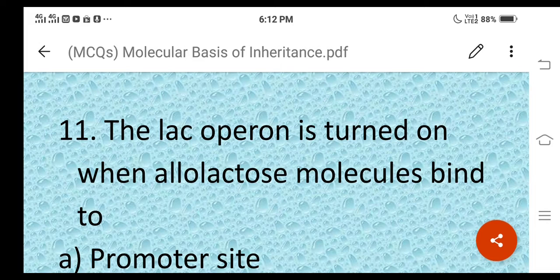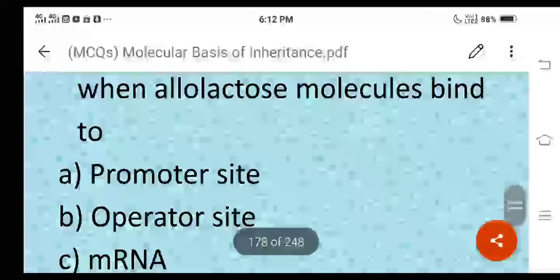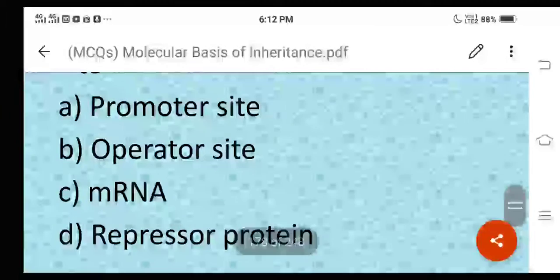Question number 11. The lac operon is turned on when allolactose molecules bind to. Okay, and what are the different options here? One is promoter site, second is operator site, third is mRNA, fourth is repressor protein.